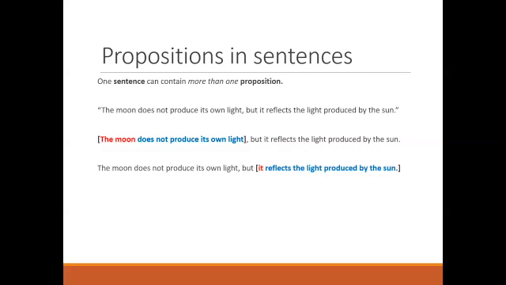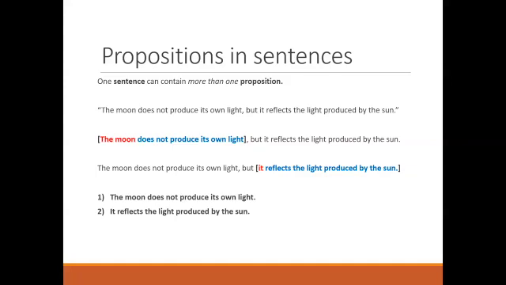And that also expresses this other proposition, that it reflects the light produced by the sun, it being the moon, which again is the subject, but with a different predicate this time. The moon does not produce its own light. It reflects the light produced by the sun. So what we've done there, you see, is basically extracted the propositions from the sentence.